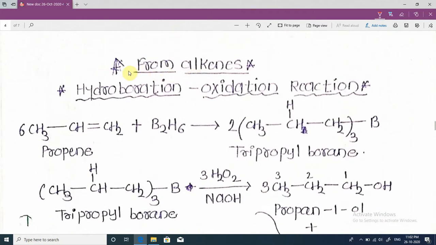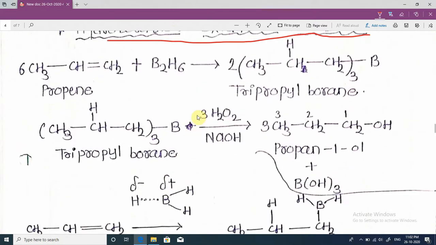Next method from alkenes, the hydroboration oxidation reaction. When propene or an alkene reacts with diborane B2H6 or (BH3)2, trialkyl borane forms.